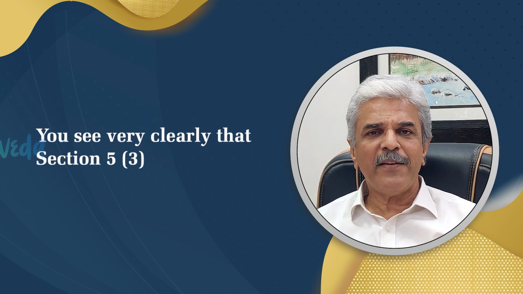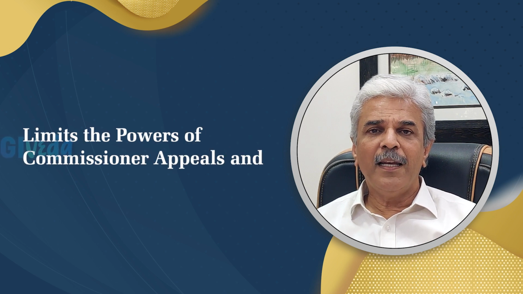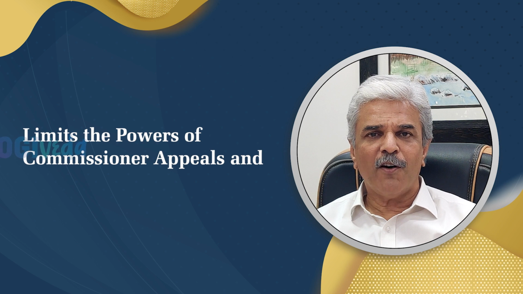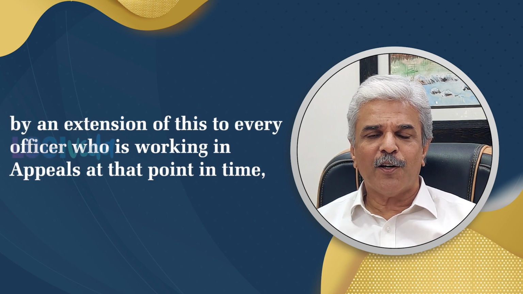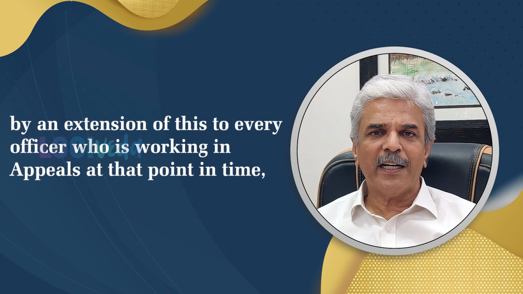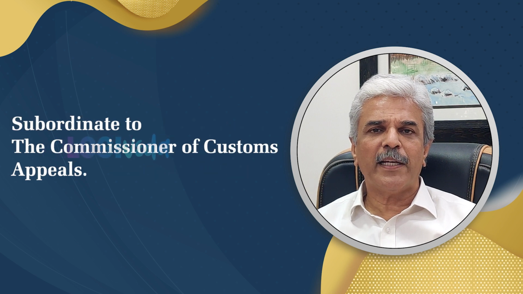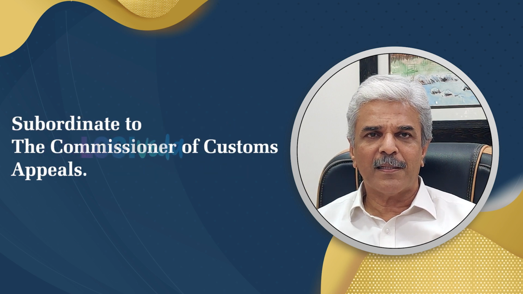So here you will see very clearly that section 5.3 limits the powers of Commissioner Appeals, and by an extension of this to every officer who is working in appeals at that point in time subordinate to the Commissioner of Customs Appeals.